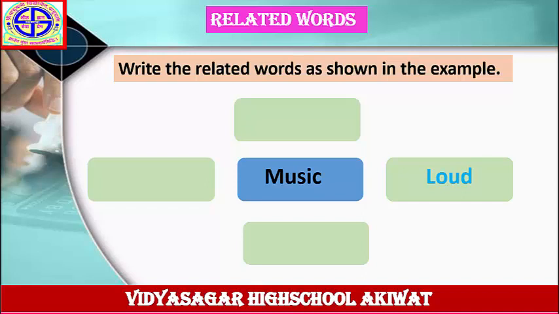The first example given here is loud. Next, the answers for the word music: classical music, soft music, vocal music, and loud music. The related words for music are classical, loud, vocal and soft. Classical music, loud music, vocal music and soft music. Next example.